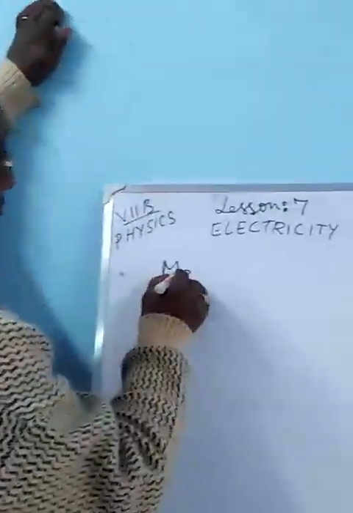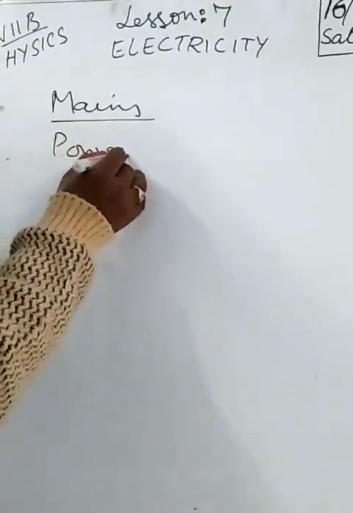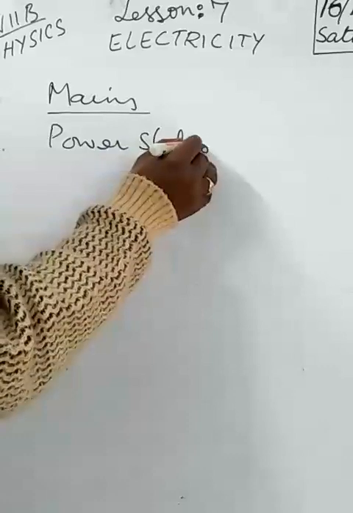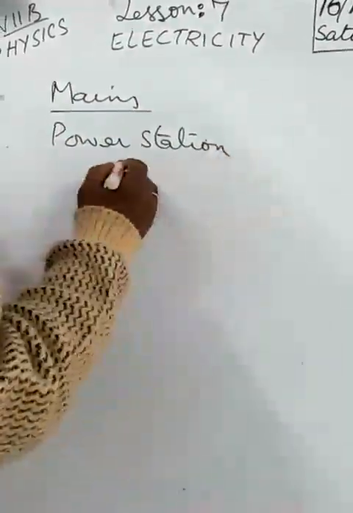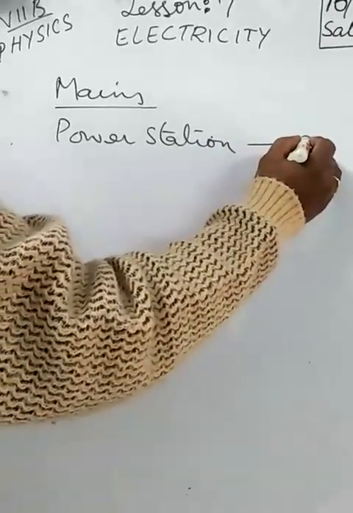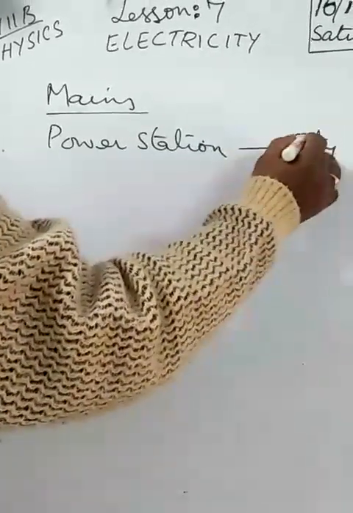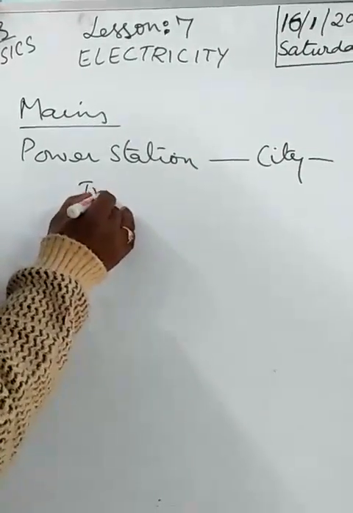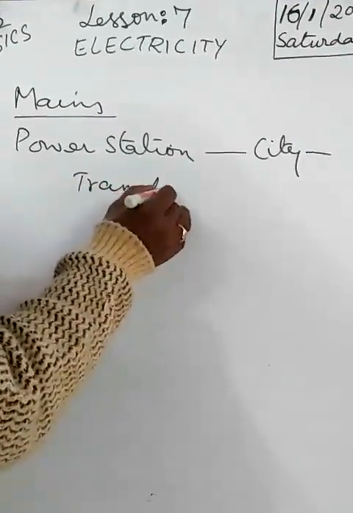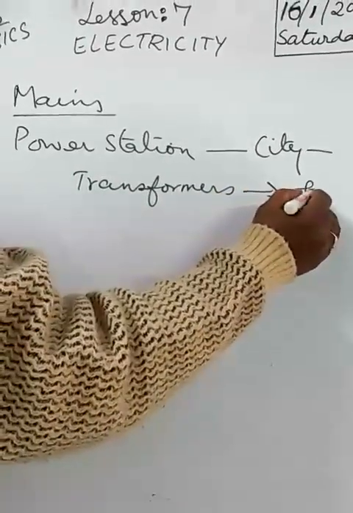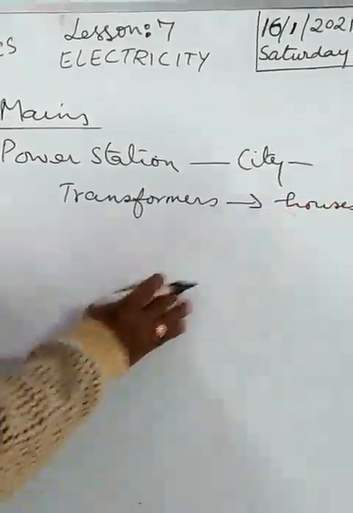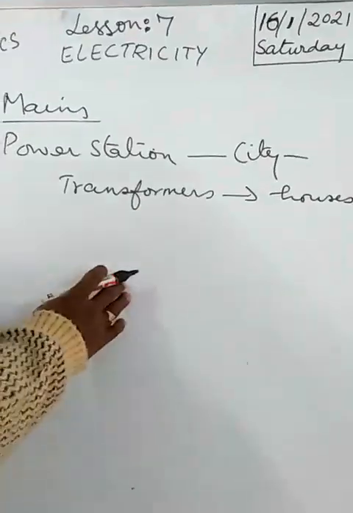Okay. Then we have generators or dynamos. So first we talked about the mains. From the power stations, electricity is transmitted through the wires, and then it goes to the cities, and from there it goes to the transformers. And from the transformer it goes to the houses.